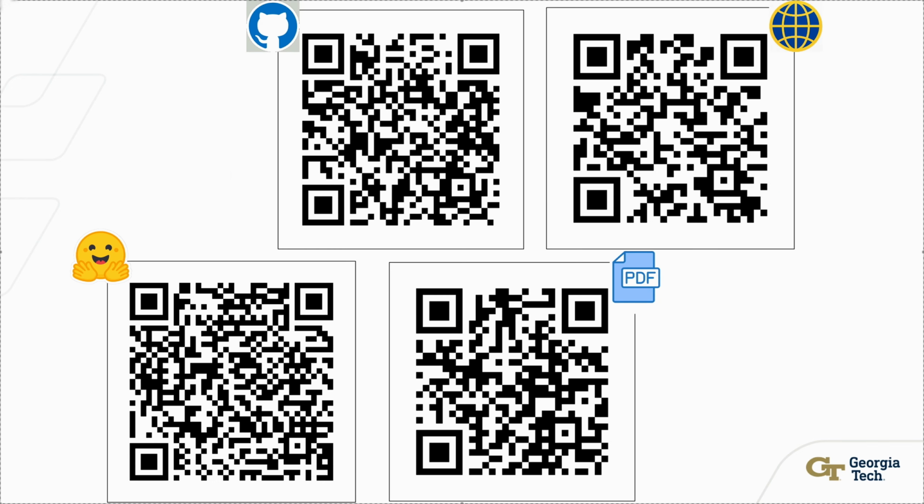To conclude, all our materials are publicly available and fully reproducible. You can scan any of these QR codes to access the project website, code, models, paper, with annotation guides. Together, these resources make the World Central Bank's project not just a dataset, but a foundation for transparent, global, and interdisciplinary research at the intersection of economics, language, and artificial intelligence.